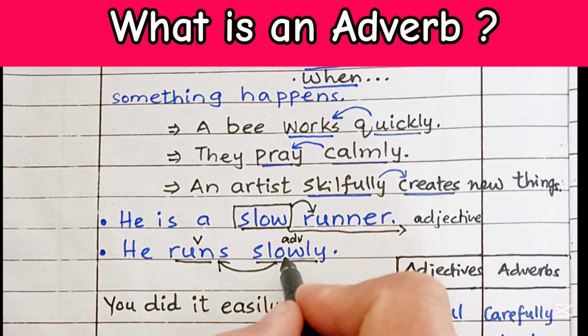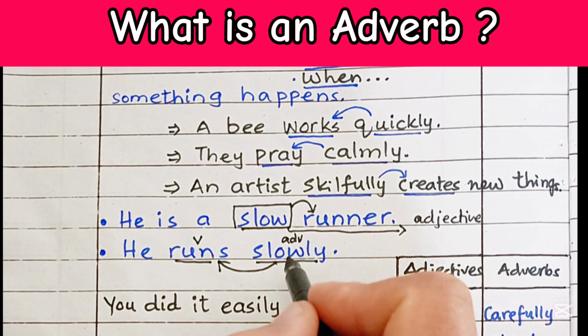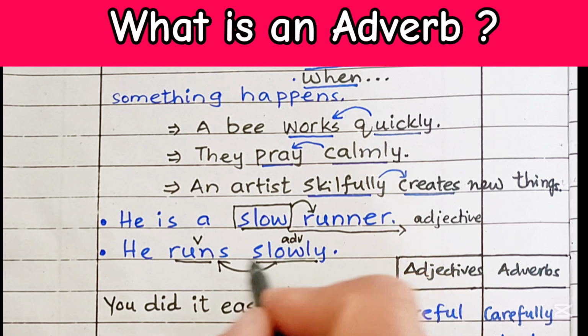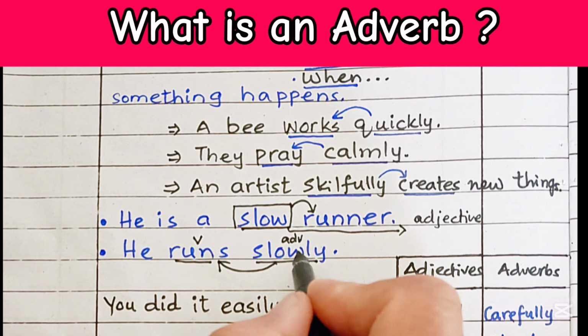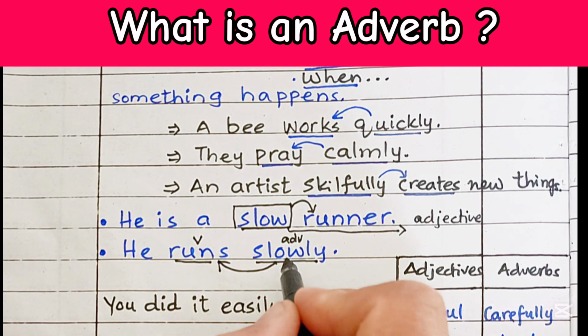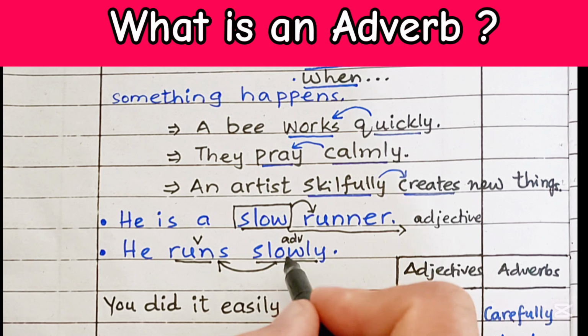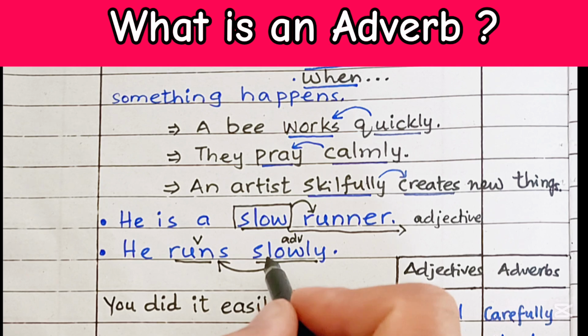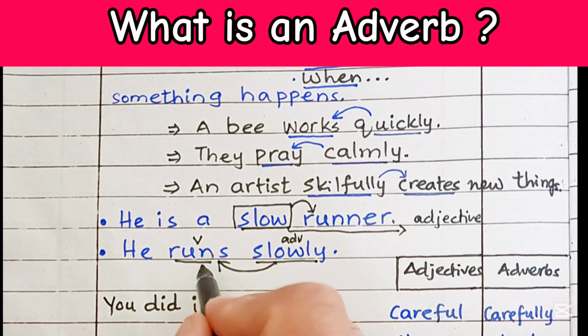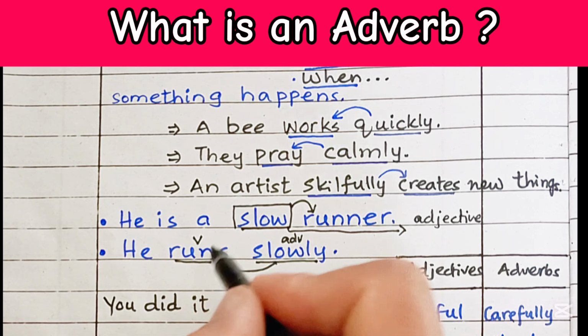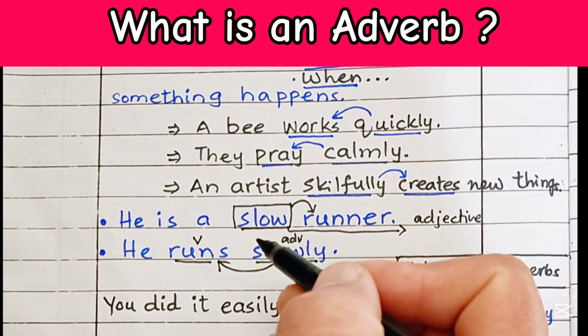He runs slowly, and it answers the question, how does he run? So the answer is he runs slowly. So the verb runs is being modified by this word slowly. This adverb provides information for the verb. How does he run? He runs slowly.